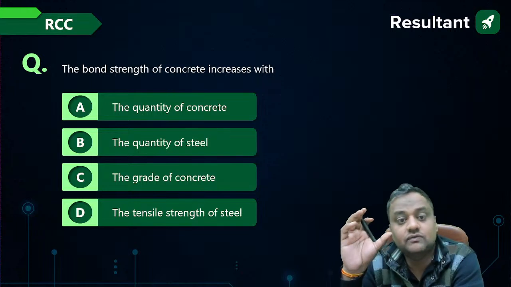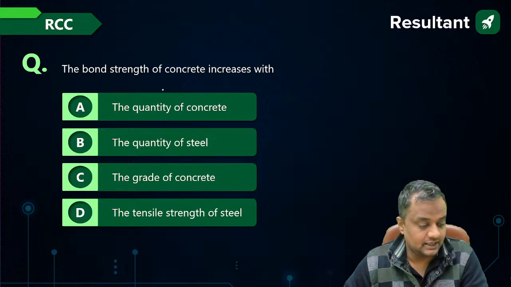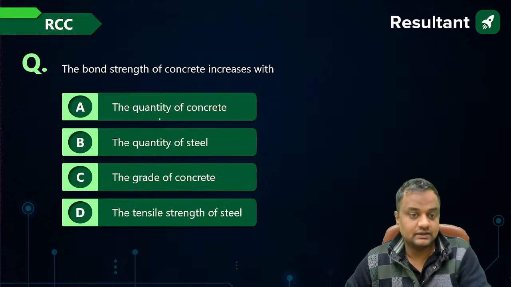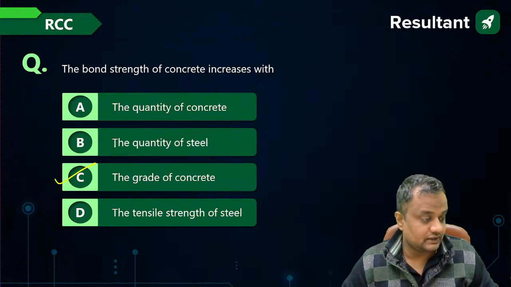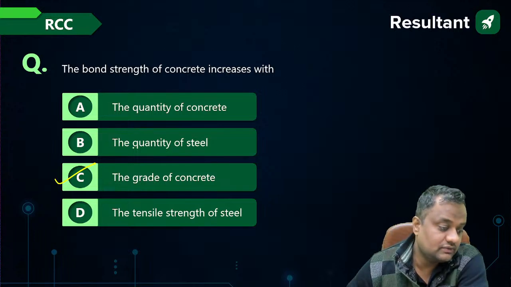The bond strength of concrete increases with. Hi Krupa. The bond strength of concrete increases with the grade of concrete. With more grade of concrete, the bond strength will be more.